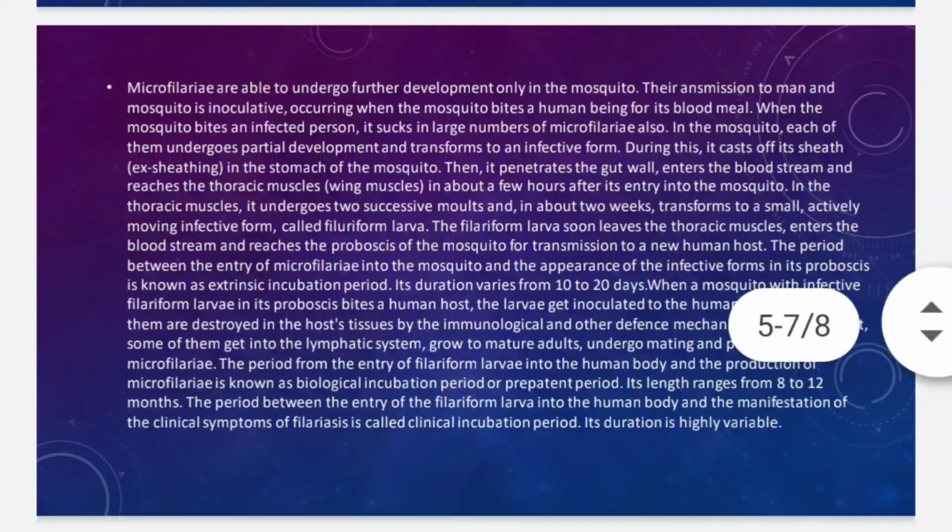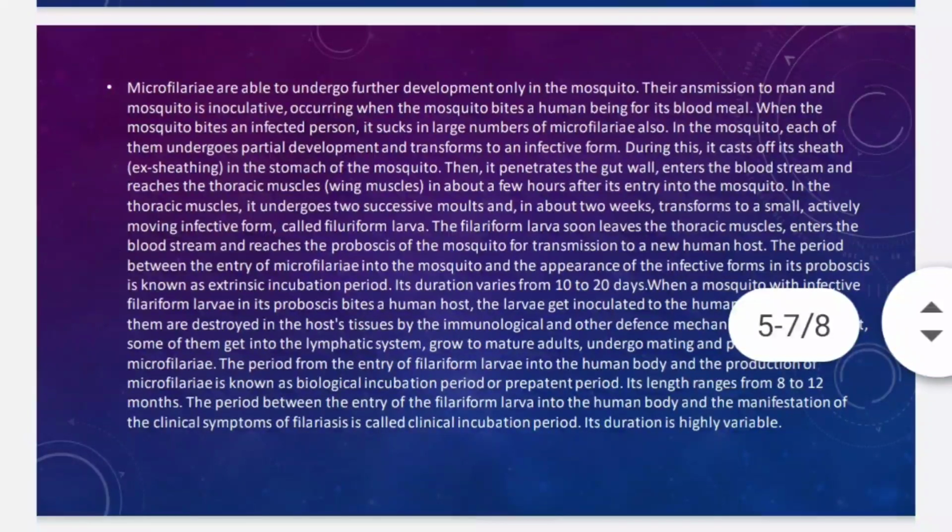Microfilariae are able to undergo further development only in the mosquito. Their transmission to man and mosquito is inoculative, occurring when the mosquito bites a human being for its blood meal. When the mosquito bites an infected person, it sucks a large number of microfilariae also. In the mosquito, each of them undergoes partial development and transforms into an infective form. During this, it casts off its sheath in the stomach of the mosquito. Then it penetrates the gut wall, enters the bloodstream, and reaches the thoracic muscles.